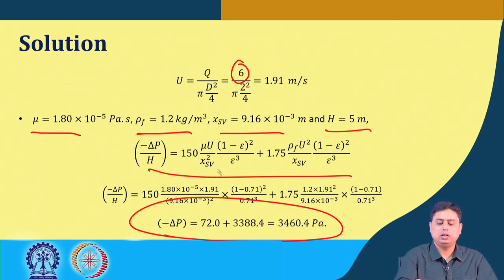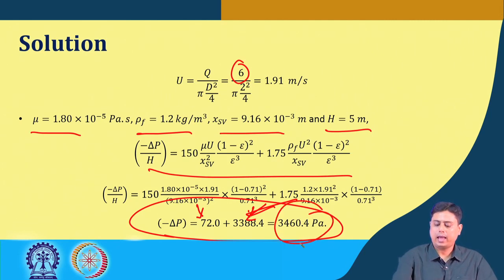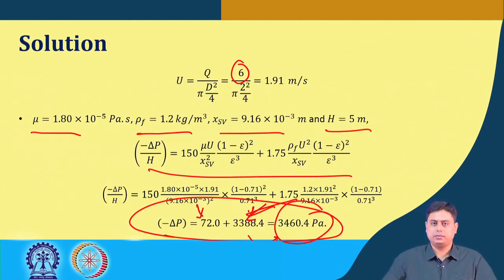This stage shows all the numerics that are replaced here. It is also explicitly shown here the contribution of the first part and the contribution of the second part. What did you get? The overall pressure drop has most of the contribution from the inertia part of the Ergun equation, almost 98%. So the turbulent component contributes 98% of the total, which means that flow is happening in the turbulent region.